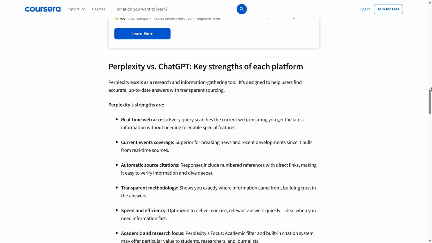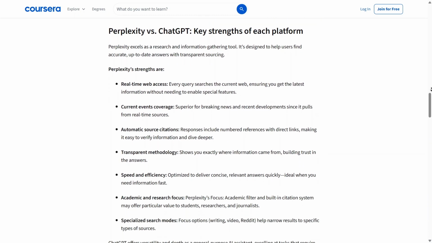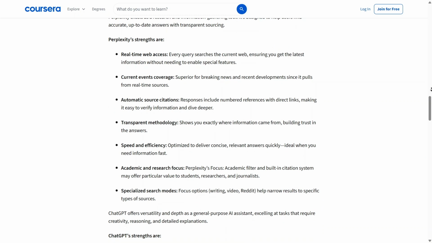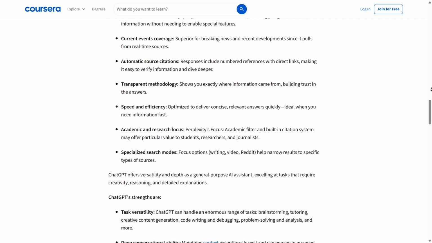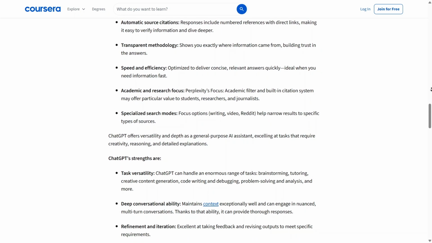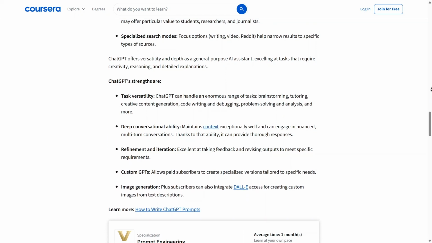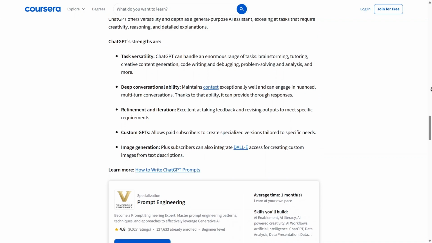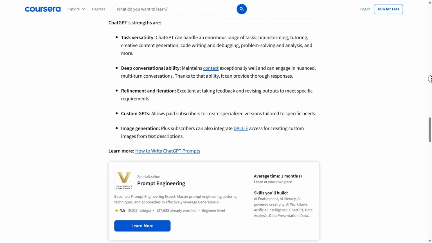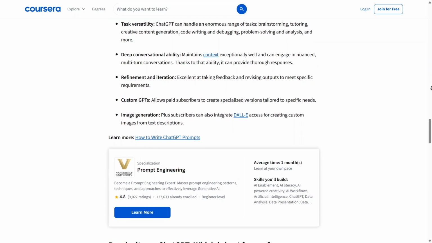When I look at the specific strengths, Perplexity really stands out for its ability to pull the latest information from the web without needing any special plugins. It excels at automatic source citations, which allows me to verify facts quickly and dive deeper into the original material. On the other hand, ChatGPT offers incredible task versatility, making it perfect for brainstorming, tutoring, and complex coding.